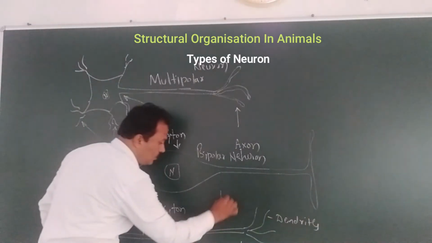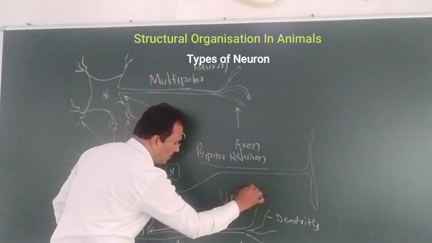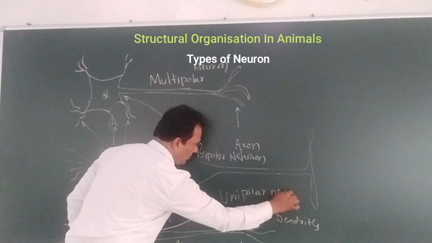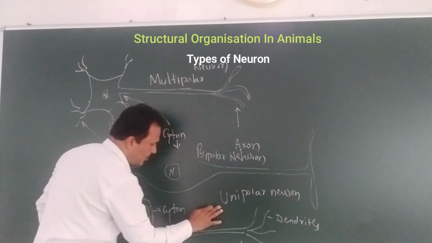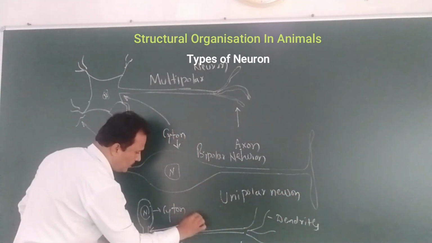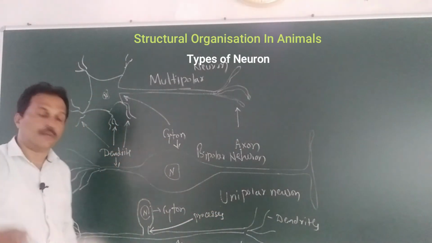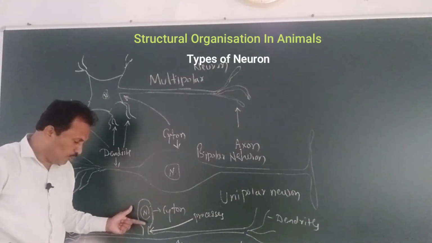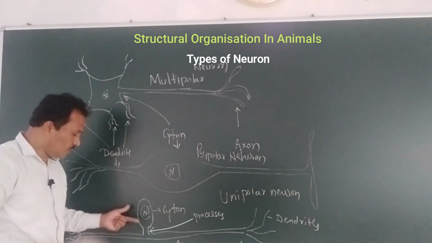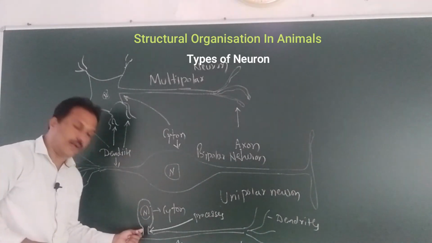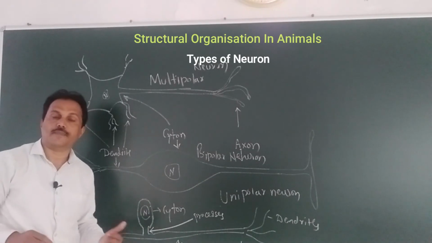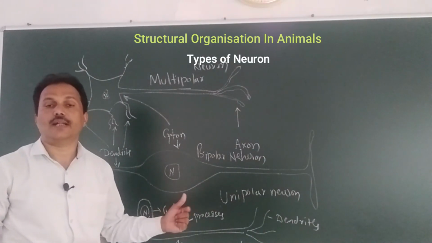That's why it is unipolar neuron. How many processes are coming out of this unipolar neuron? If you check the cyton, from the cyton only one process is coming out. From there it is extending to make axon and dendron.